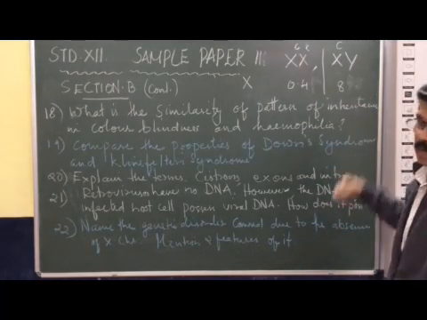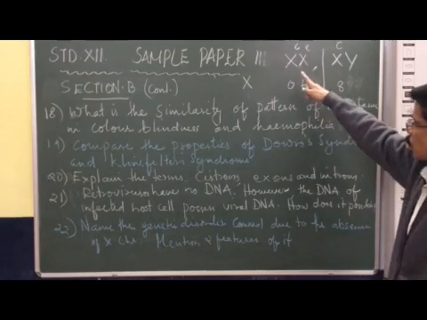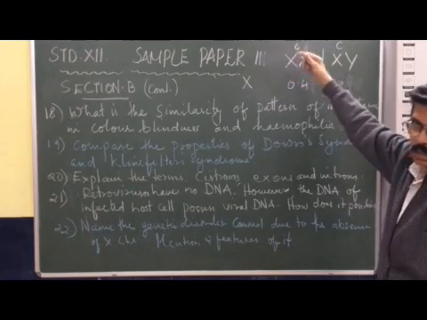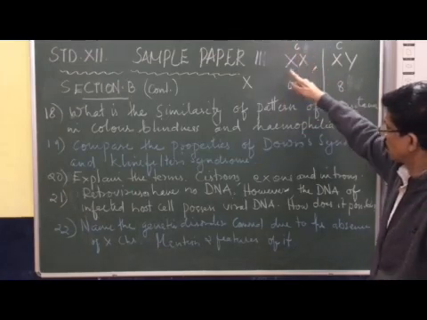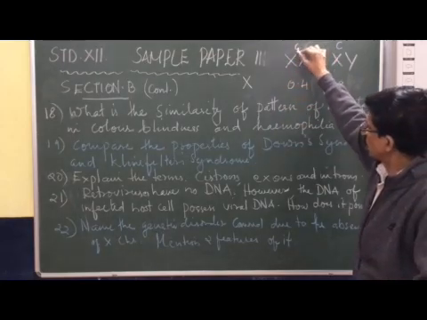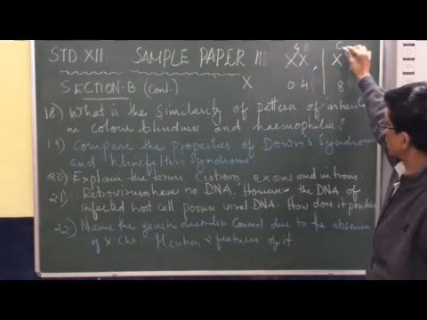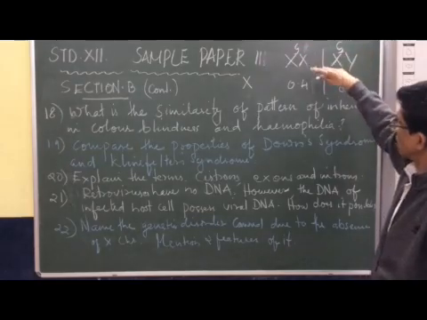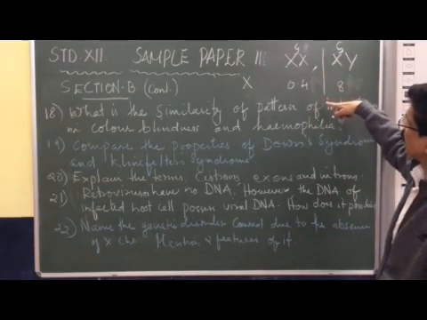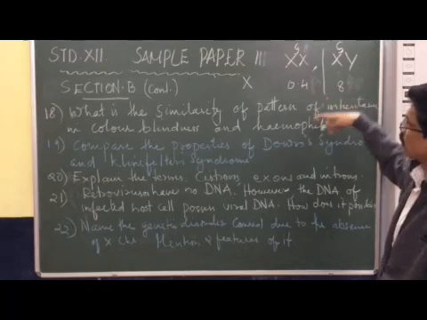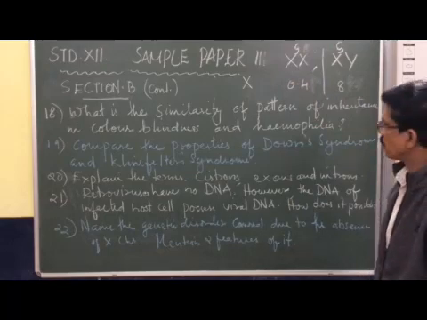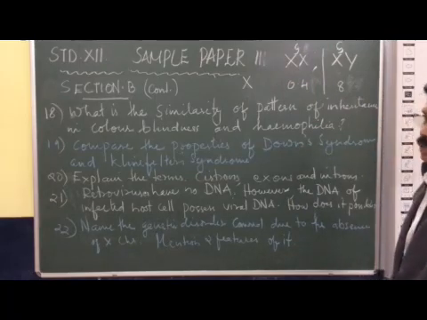50% of the males can be hemophilic. Suppose in the heterozygous condition, the X chromosome carrying the recessive gene for hemophilia is inherited. Then the son may possess this hemophilic X and will be hemophilic.